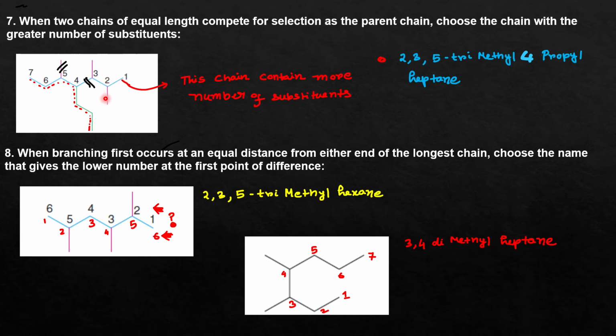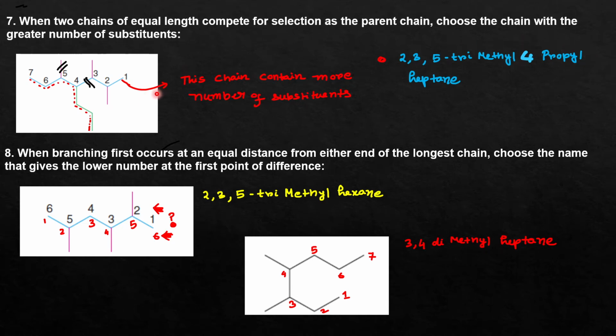Okay, so in that case, what will be the nomenclature? First of all, you can see that at positions 2, 3 and 5 of the parent chain, there are 3 methyl groups. So you will write 2,3,5-trimethyl, and then at position 4, there is the propyl as the substituent. So 2,3,5-trimethyl-4-propylheptane. This is the nomenclature of this compound.